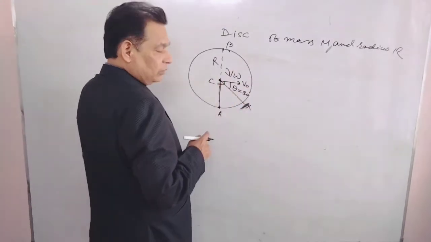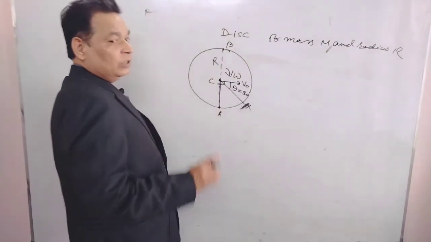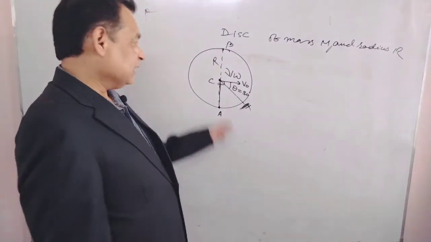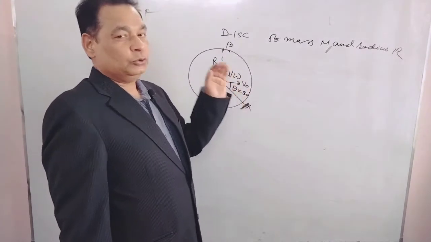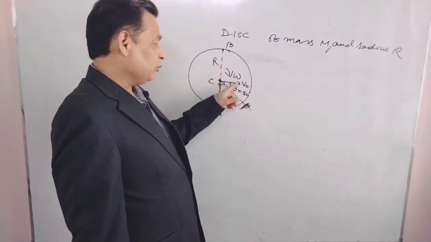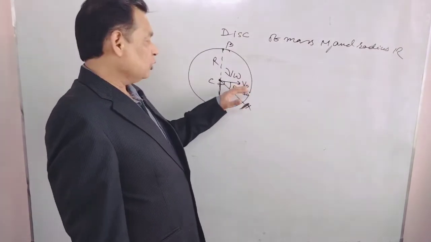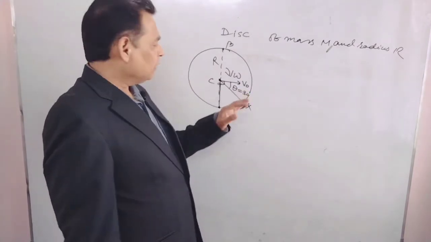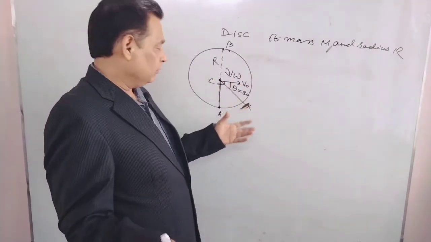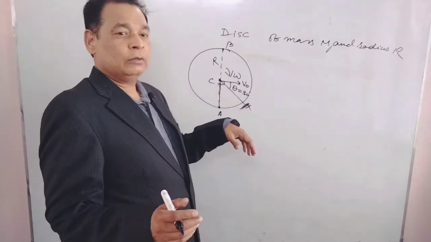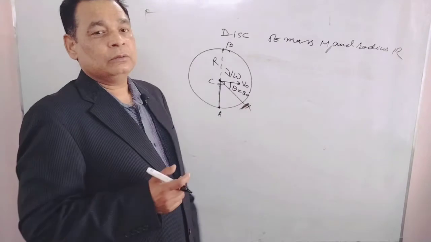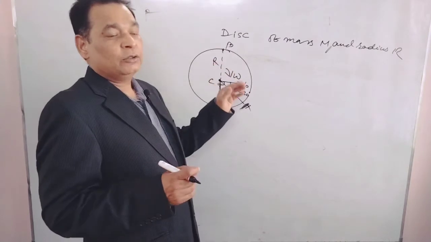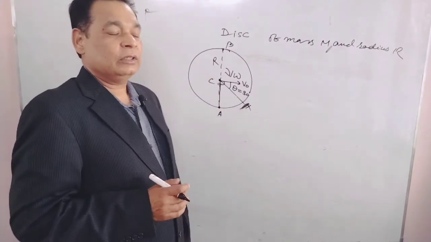The velocity of the center of mass is V naught. The angular velocity is omega. I am not describing pure rolling here, and it is not exactly circular either. So you will not use V equals R omega. The velocity of the center of mass would not always be R omega. R omega may have any value. That's why V naught equals R omega should not necessarily be used here without a given condition.